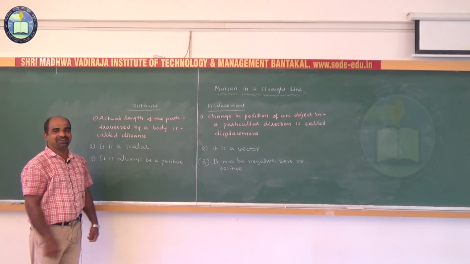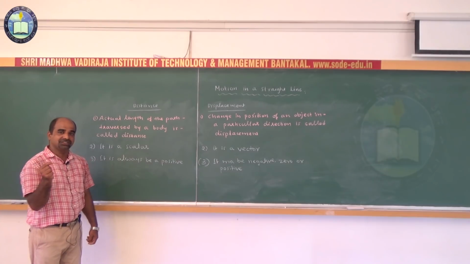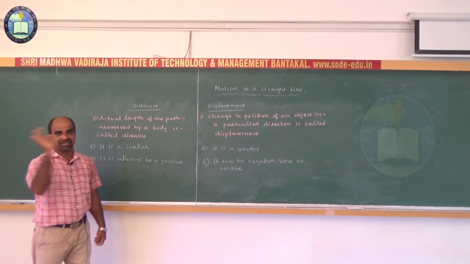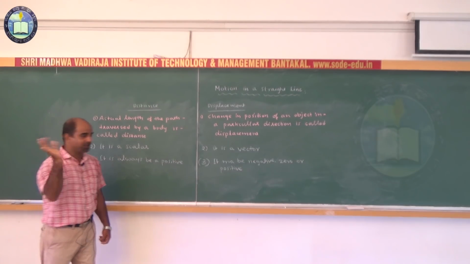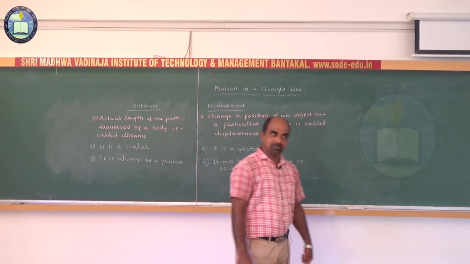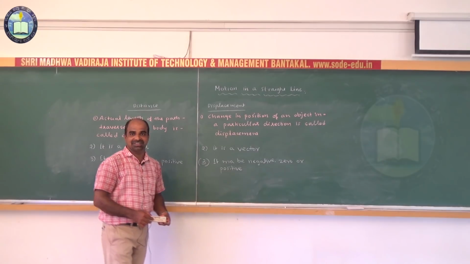Because it is what? A vector. It has direction. Change in direction of a vector is represented by putting what? A negative sign. So it is about what, students? The differences between distance and displacement. Any doubt? I hope that all of you understood clearly.